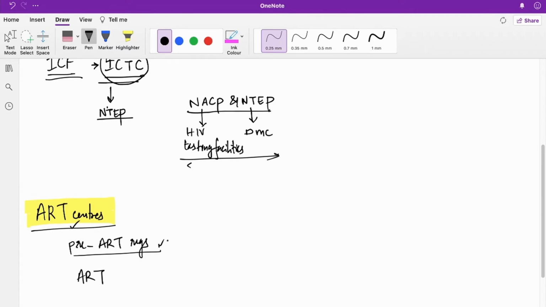In people coming for pre-ART registration, the prevalence of TB is like 6 to 8%, right? Once you have started ART, of course, the immune status in people living with HIV will improve, but still they have a higher chance of getting TB as compared to any HIV negative person or the general population.